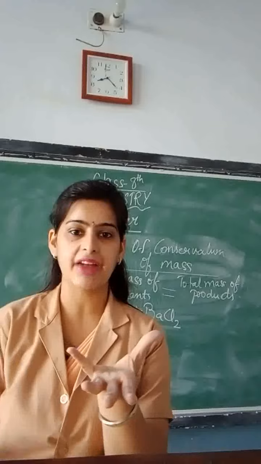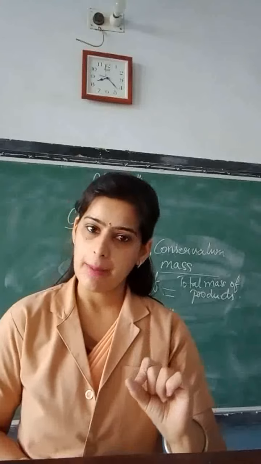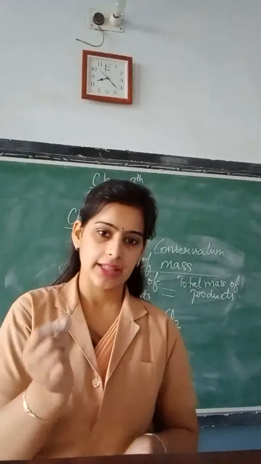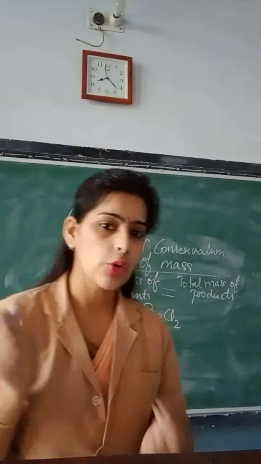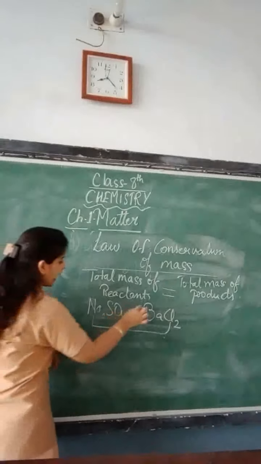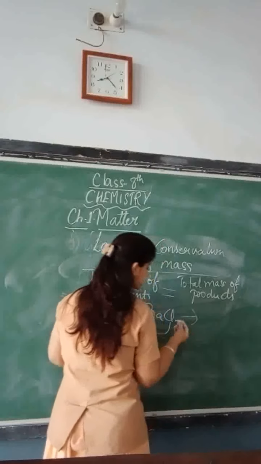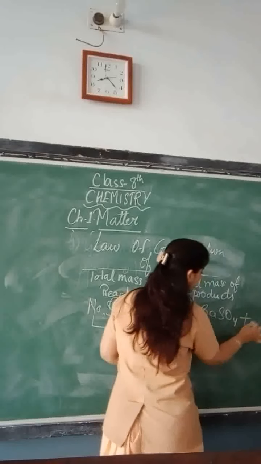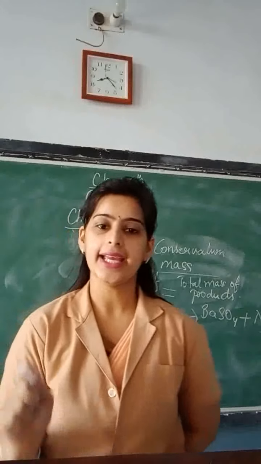They have taken a beaker with some sodium sulfate in it, and in a small container they have taken barium chloride. Now they have tilted the beaker. When they tilted the beaker, the barium chloride and sodium sulfate mixed and formed a precipitate. Na and Cl mix together and Ba and SO4 mix together. So they are forming the products BaSO4 plus NaCl, that is your salt. BaSO4 and NaCl.